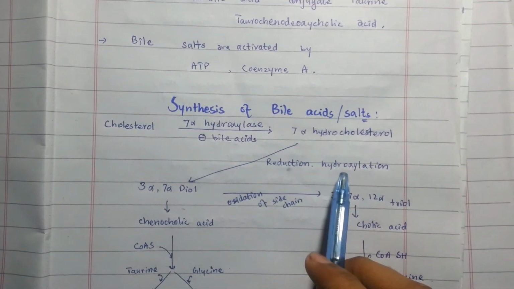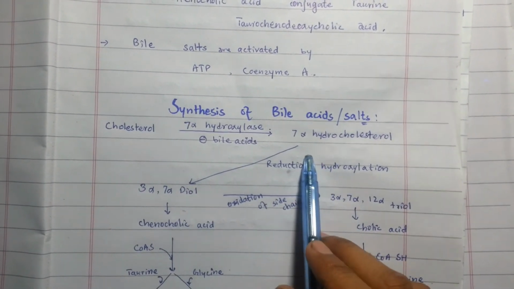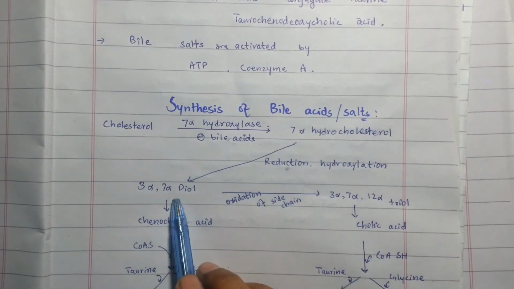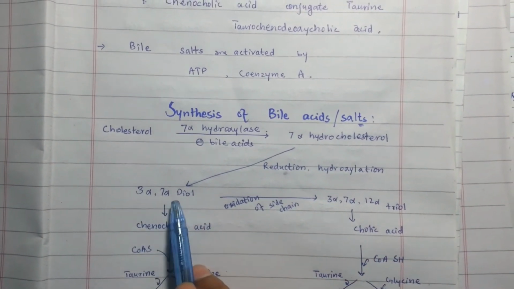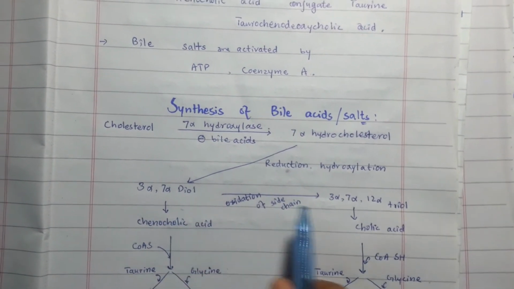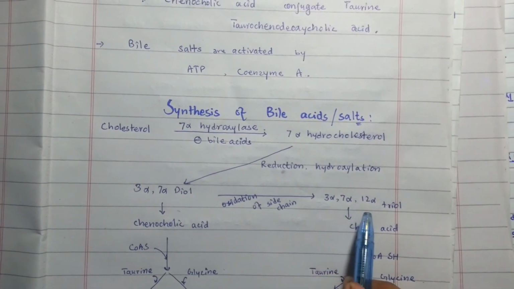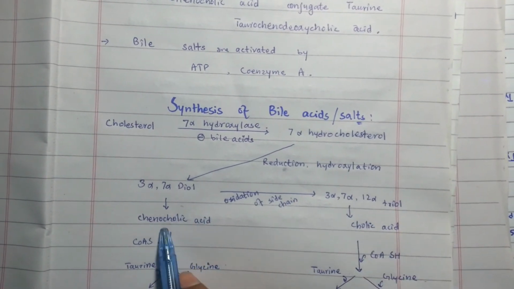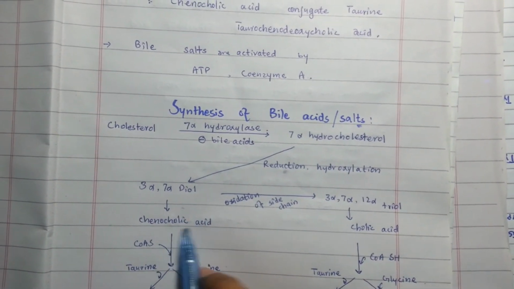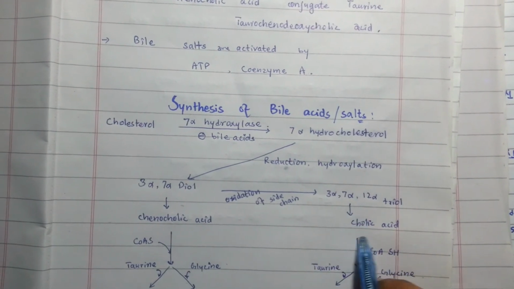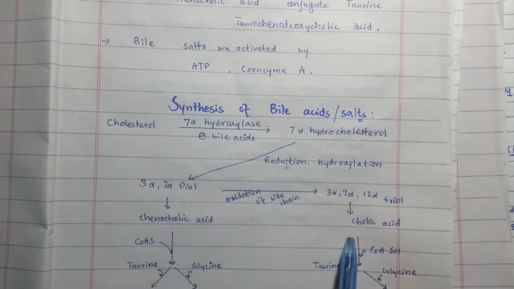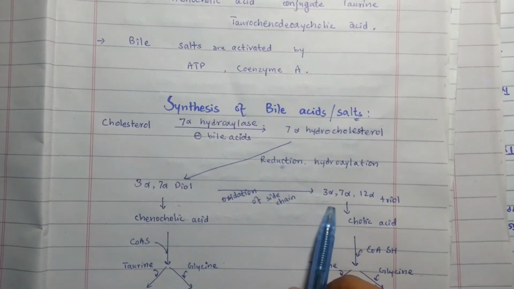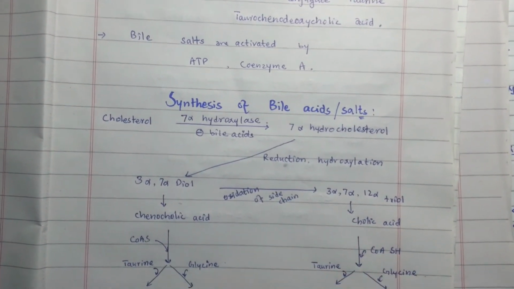Then reduction and further hydroxylation of the 7-alpha hydroxycholesterol form the 3-alpha 7-alpha diol and the 3-alpha 7-alpha 12-alpha triol. The diol forms chenodeoxycholic acid, while the triol forms cholic acid. Cholic acid is formed when oxidation of the side chain occurs.